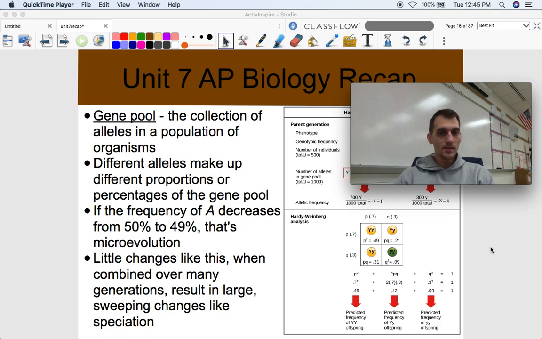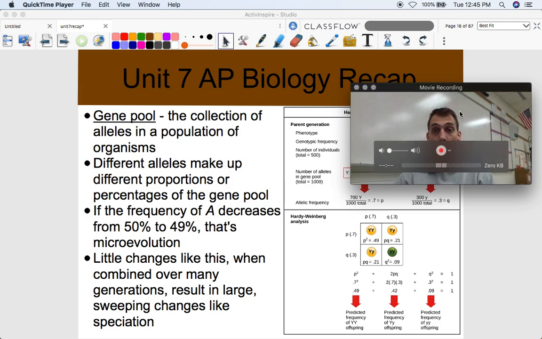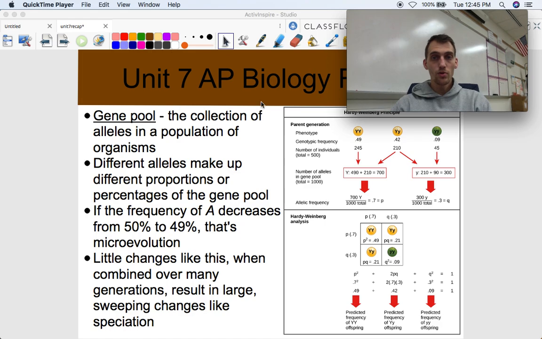Little changes like this, when combined over many generations, result in large sweeping changes like speciation, which is what we're going to get to in our next video. But we have to start small here. Literally start small with microevolution.